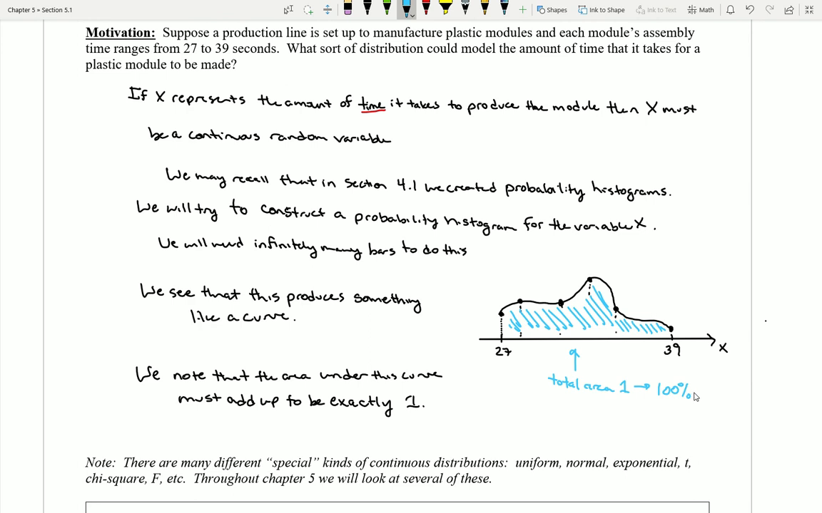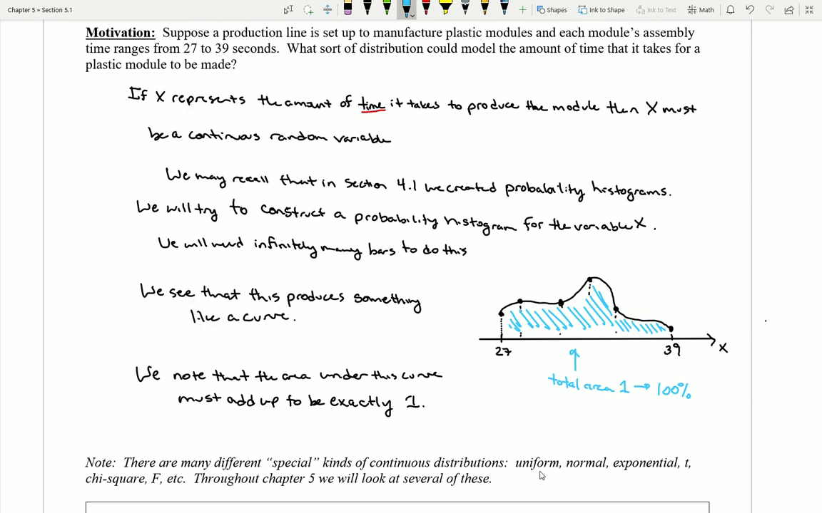So this is going to be a really useful tool for us. We don't have a table with probabilities listed, but we do have a curve, and we are going to have area under that curve equaling 100%. Now, there are many different possible types of continuous distributions, very special ones. And just like in the discrete distributions, where each distribution like the binomial and the Poisson and the geometric had their own type of table, filling in different values and getting different probabilities, we're going to see the same thing here.